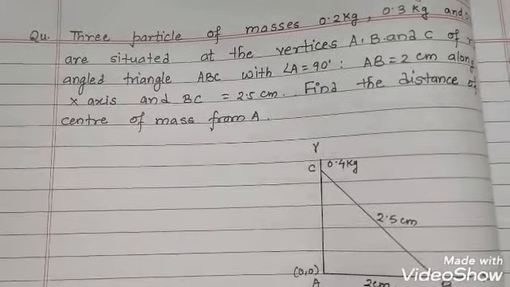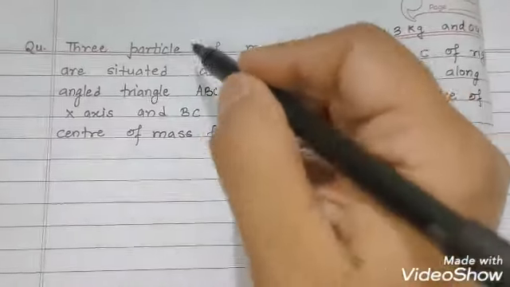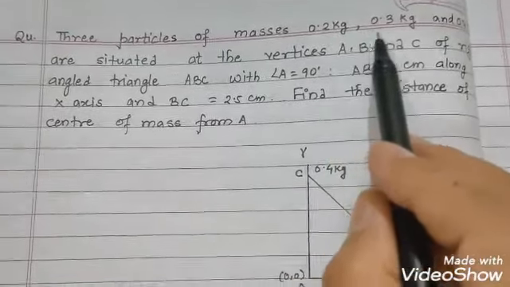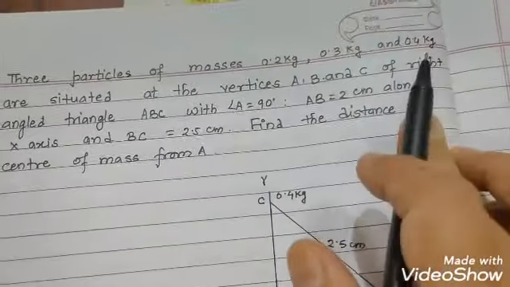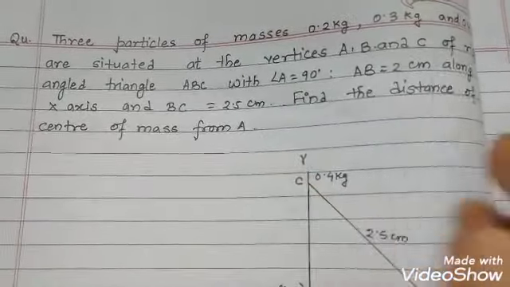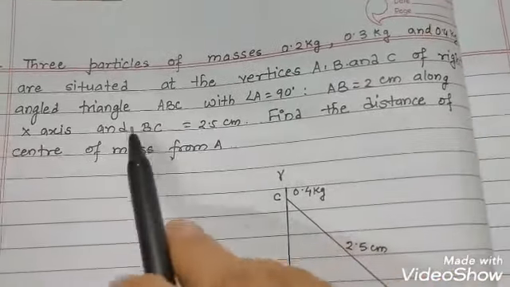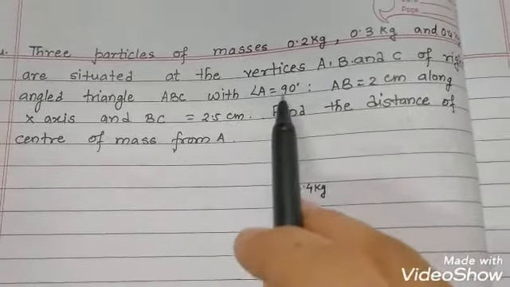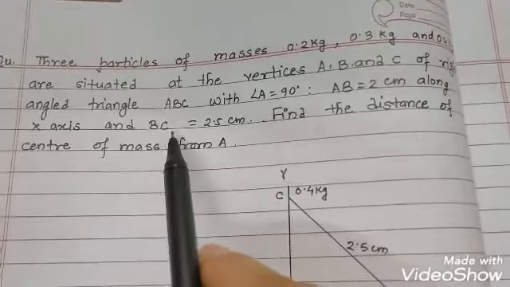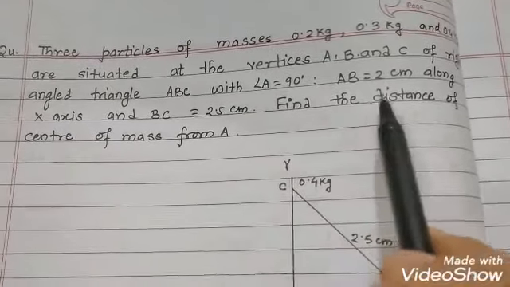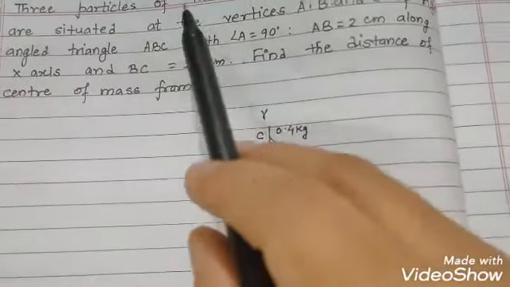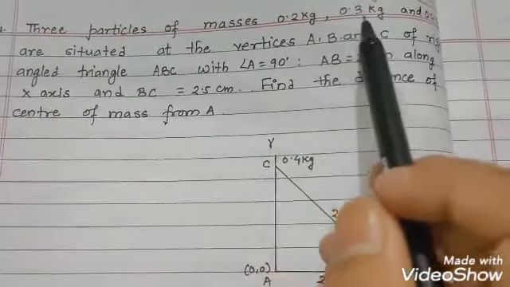Now we'll see the question. 3 particles of masses 0.2 kg, 0.3 kg and 0.4 kg are situated at the vertices A, B and C of a right angle triangle ABC with angle A 90 degrees, AB 2 centimeter along x-axis and BC equal to 2.5 centimeter. Find the distance of center of mass from A. So the arrangement is given here. First of all, 3 particles are there and the masses are mentioned here.